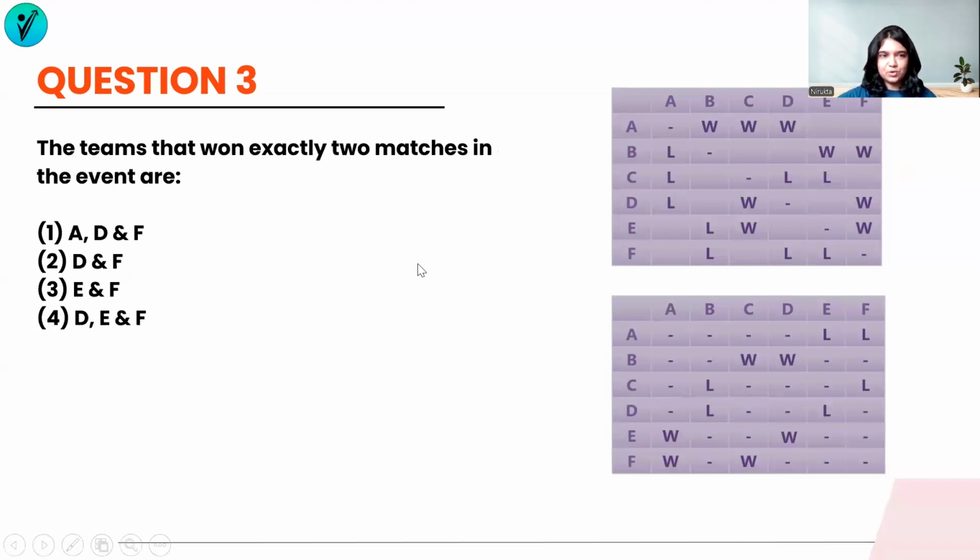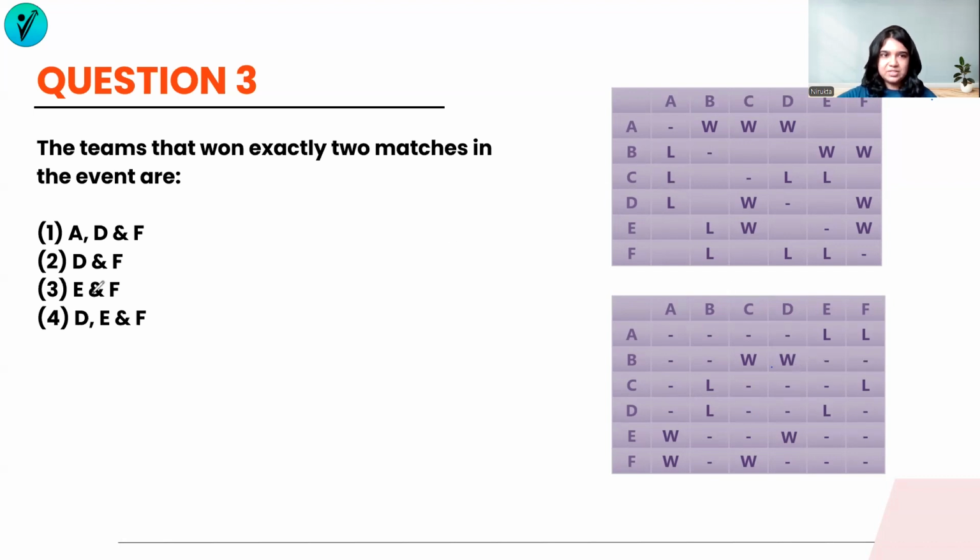The third question that followed is the teams that won exactly 2 matches in the event are. Now they're talking about exactly 2 matches, but in the entire event, not just a stage. So let's take a look at the teams that have won exactly 2 matches in the entire event put together. A has won 3 matches. B has won exactly 2 matches. But B has also won 2 matches in stage 2. So that's going to be a total of 4 matches for B. So that's not going to be an answer.